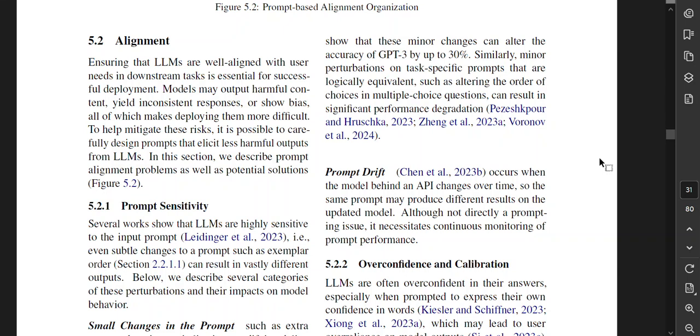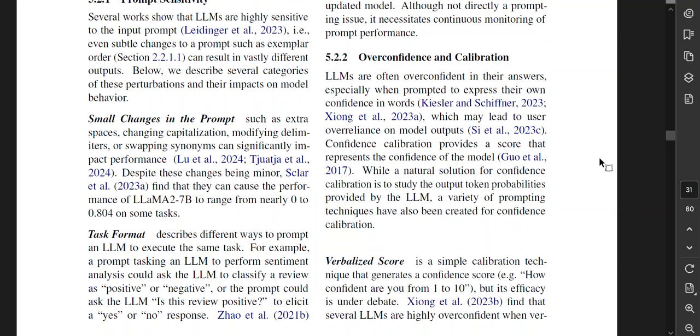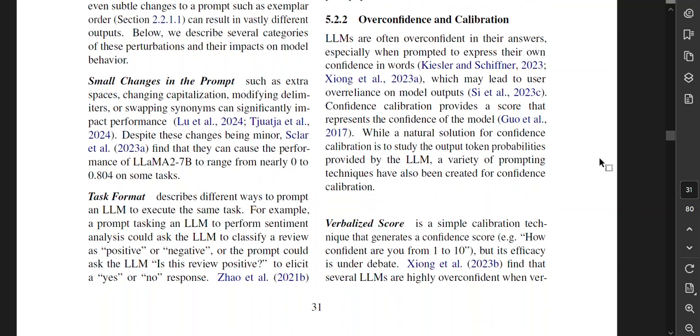Prompt drift occurs when the model behind an API changes over time, so the same prompt may produce different results on the updated model. Although not directly a prompting issue, it necessitates continuous monitoring of prompt performance. Overconfidence and calibration. Large language models are often overconfident in their answers, especially when prompted to express their own confidence in words, which may lead to user over-reliance on model outputs.